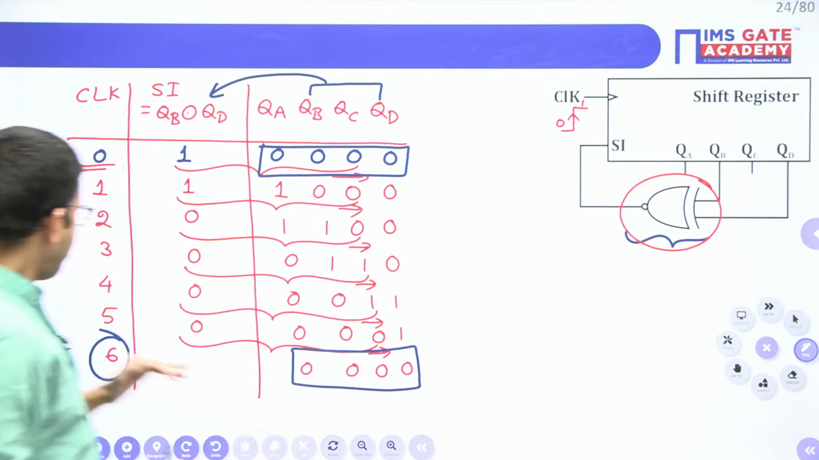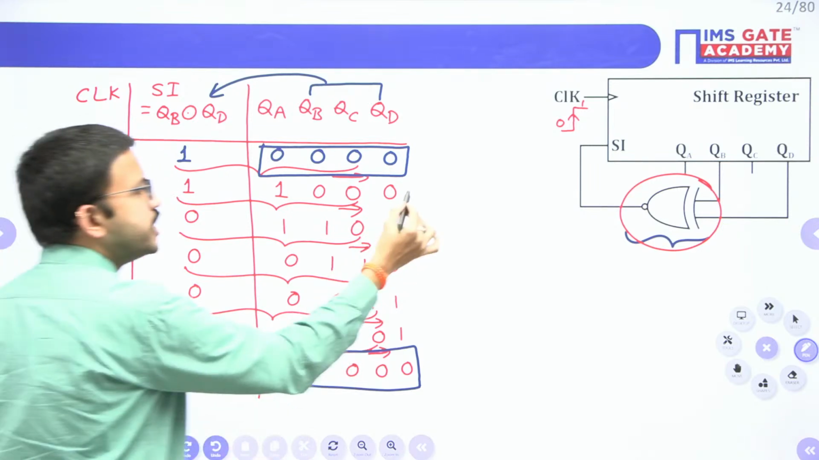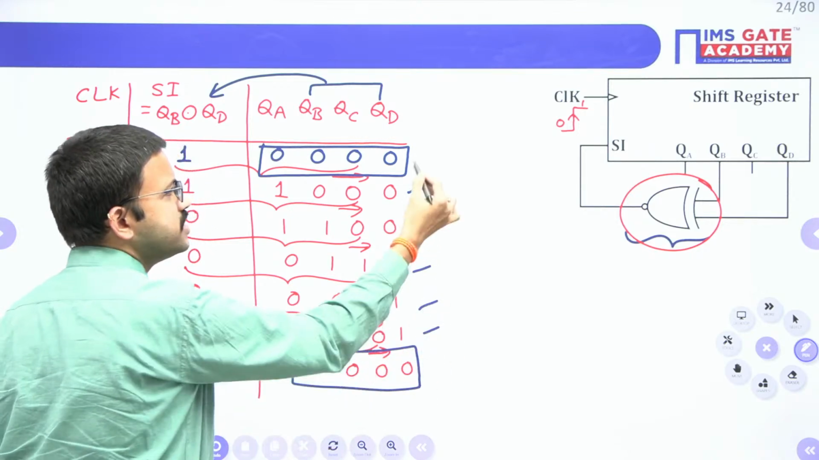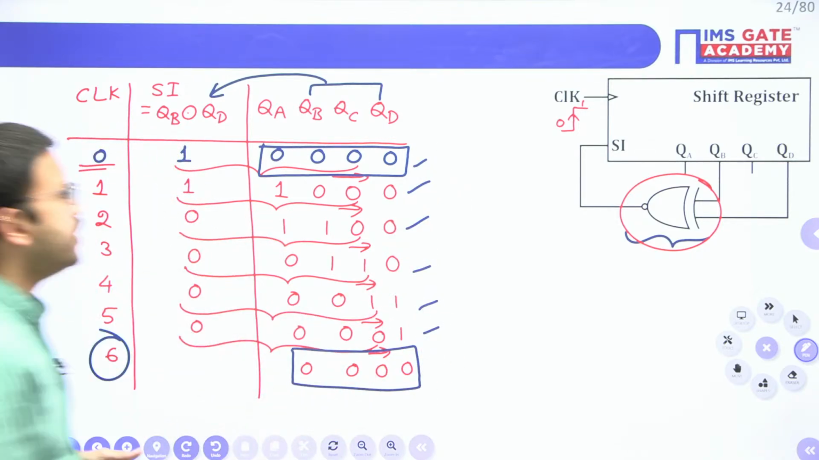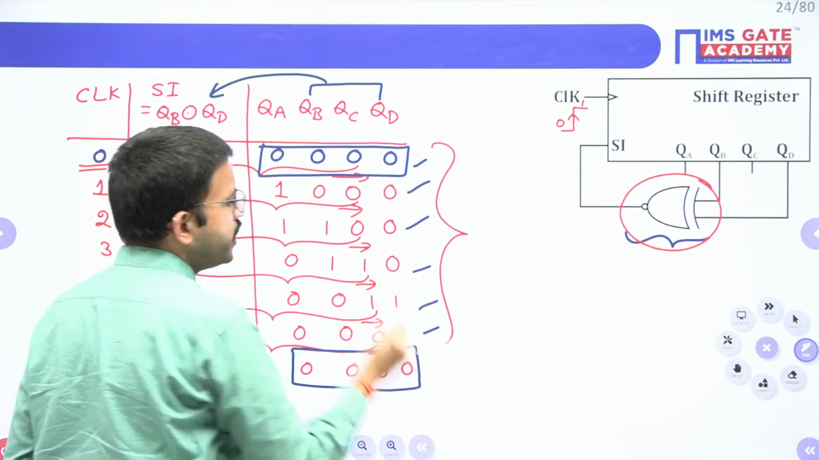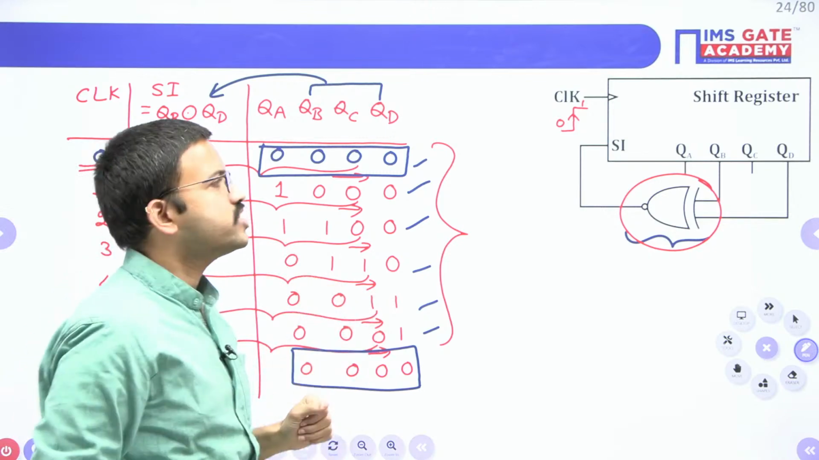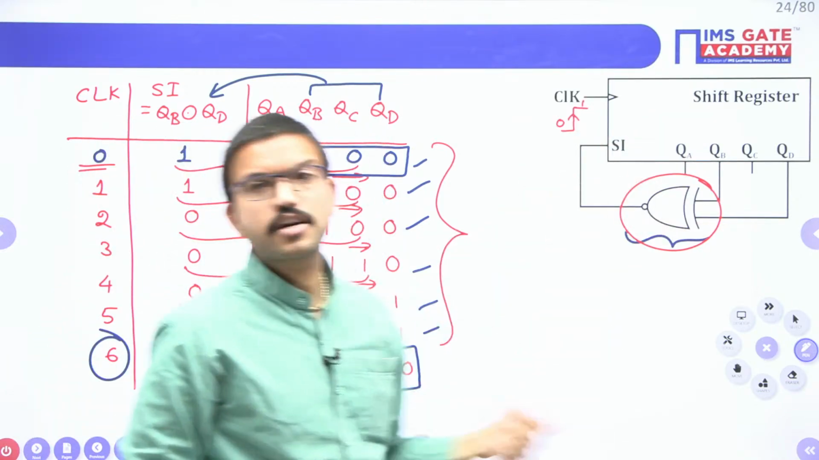Now, if you apply 7th clock pulse, this state you will get. 8th clock pulse, this one. 9th clock pulse, 10th, 11th. Once again, 12th means same, right? So, that means what is happening here? These are the finite number of states. This particular circuit is repeating, right? So, that's why we will call this overall circuit as counter, right?